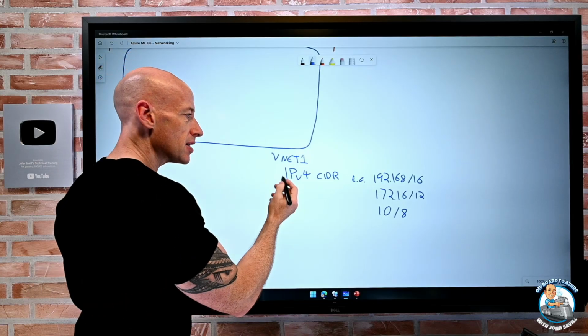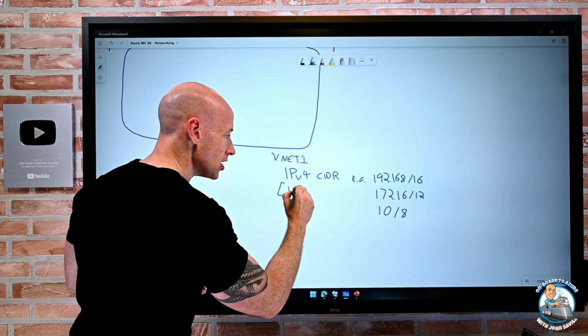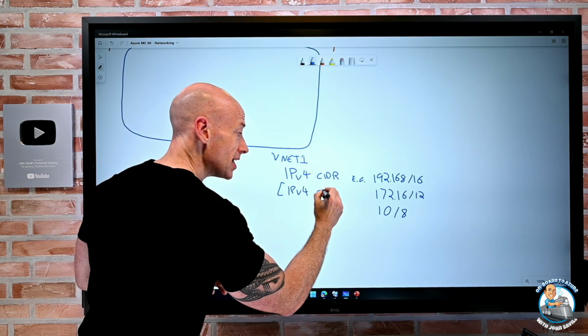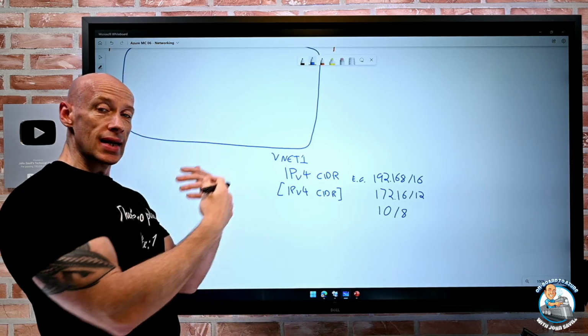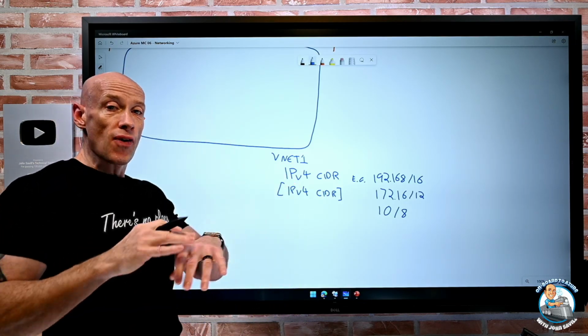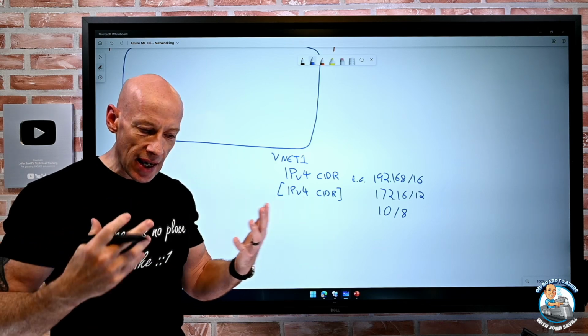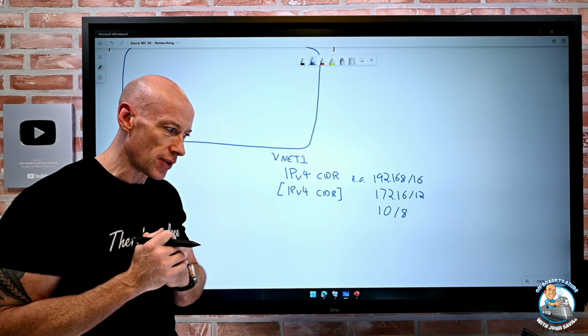So we have at least one, but I can have additional. I can change the CIDR ranges for a virtual network. I can add, I can even remove, providing it's empty, providing I've managed to empty everything out of using that particular block of the addresses.